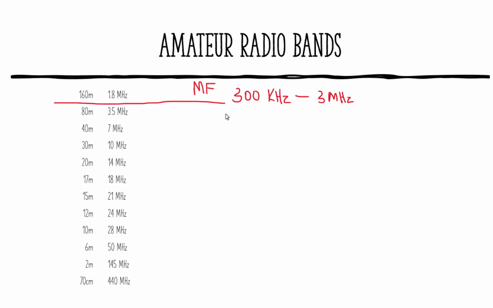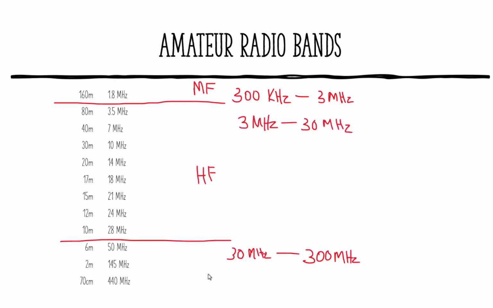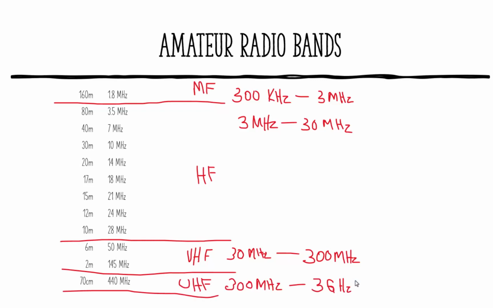A trick is to always divide these sections up into threes. From 3 megahertz to 30 megahertz is the HF band. From 30 megahertz to 300 megahertz is the very high frequency band, or VHF. And then from 300 megahertz to 3000 megahertz, which is 3 gigahertz, is the ultra high frequency band. Above that, from 3 gigahertz to 30 gigahertz, would be the super high frequency band.